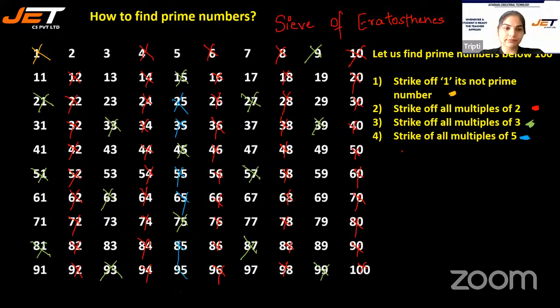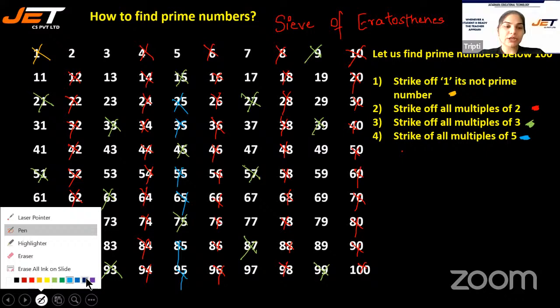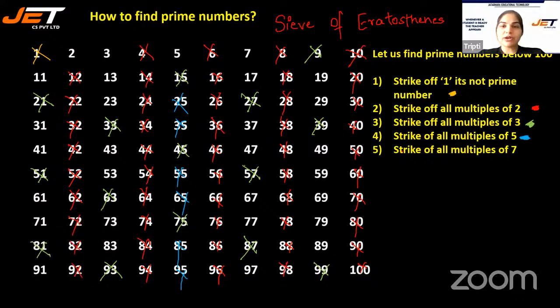The next step is you have to strike off all the multiples of 7, but do not strike off 7 because 7 is a prime number, right?